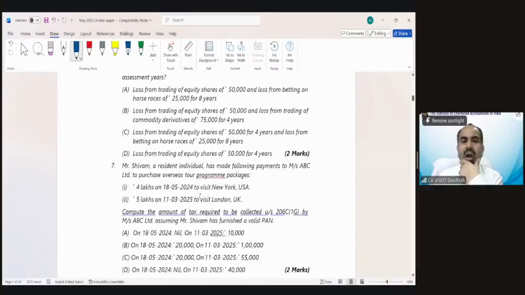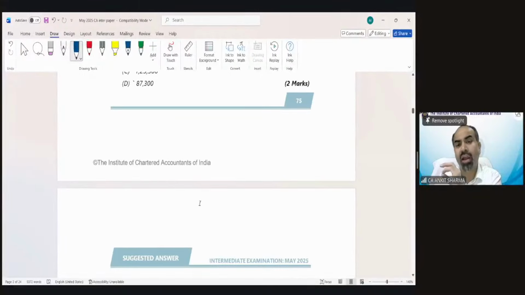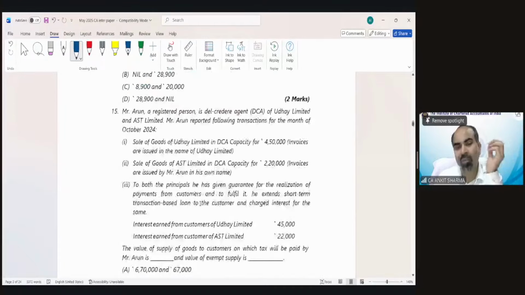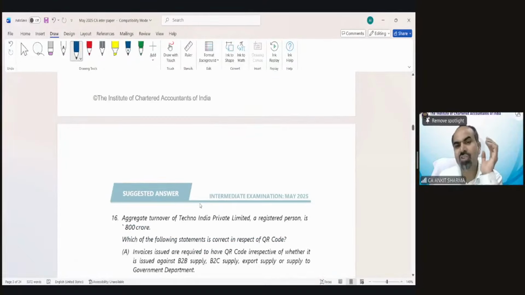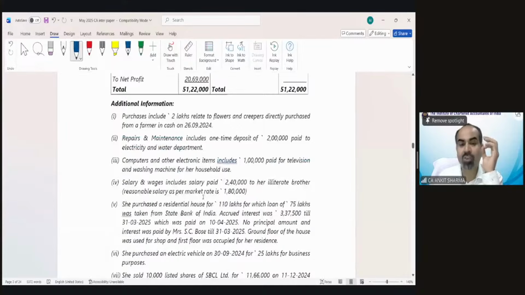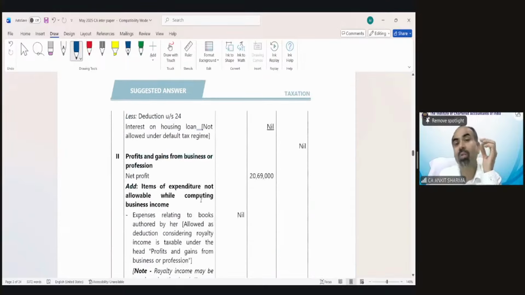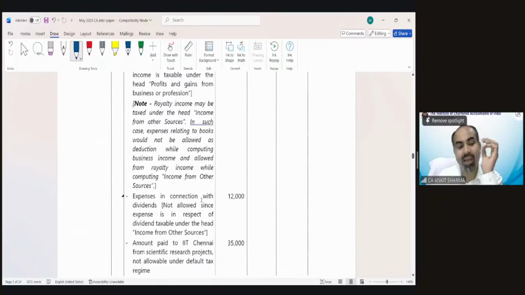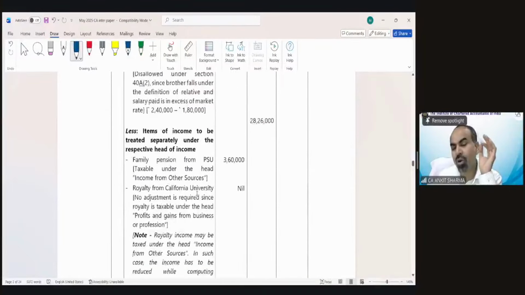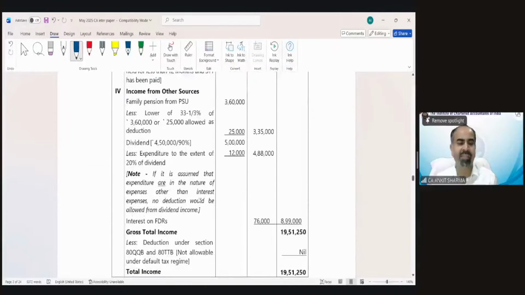In my opinion, house property is a comparatively easy chapter with respect to all other heads of income. Clear? I guess you also agree that house property has certain normal provisions, not that complicated. If you are able to calculate the number of houses and for which purpose each has been used, and keep in mind to calculate the pre-construction period interest and current year interest, then house property provisions are not that difficult. They are very easy to understand. You just need to calculate the correct annual value, etc.